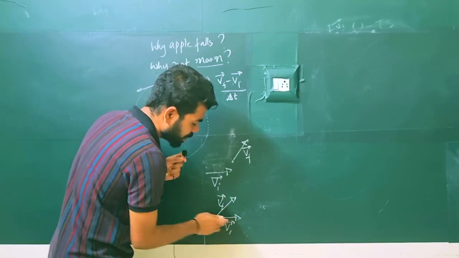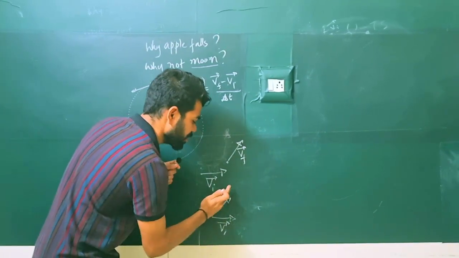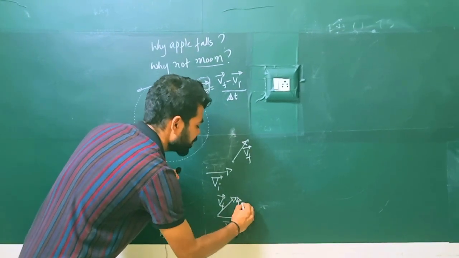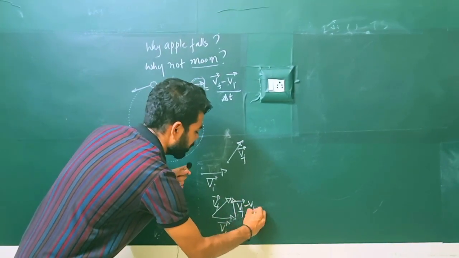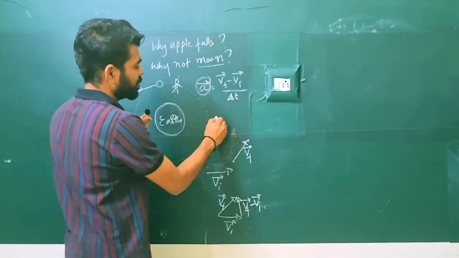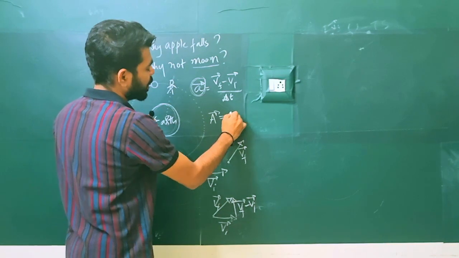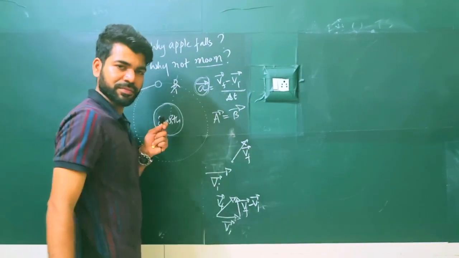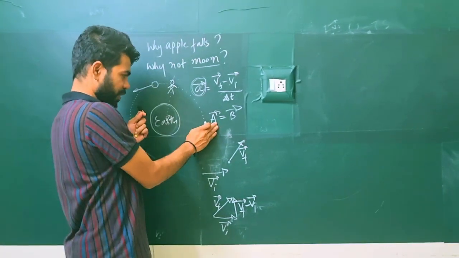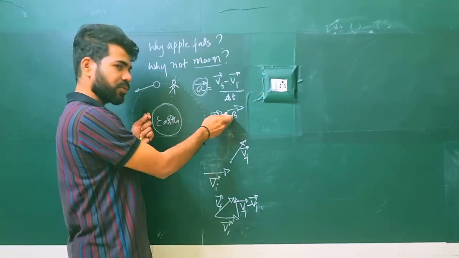So velocity was like this, now like this. It is changed from here to here. This is the change, V final minus V initial. Now, another concept in mathematics is A equal to B, LHS equal to RHS. That means in every sense these two are equal. If this is 5, this one is 5. If it is 10, this one is 10.